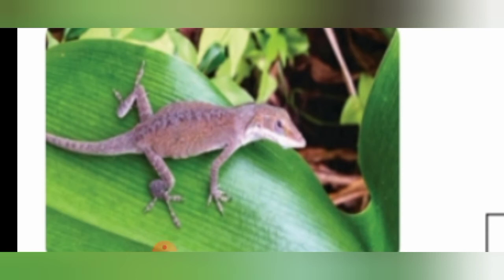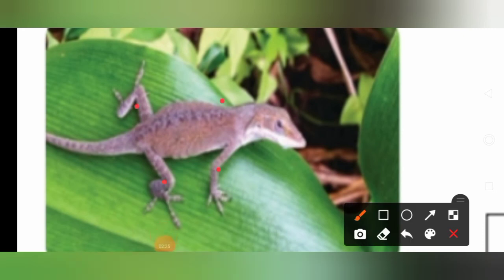Most of the lizards are quadrupedal. What do you mean by quadrupedal? Quadr means four, we know, isn't it? So quadrupedal means they are able to walk with four legs. How many legs do they possess? They possess four legs, isn't it? They are able to walk with these four legs, and these limbs are very powerful, because they have to hold the surfaces. So the limbs are very powerful.